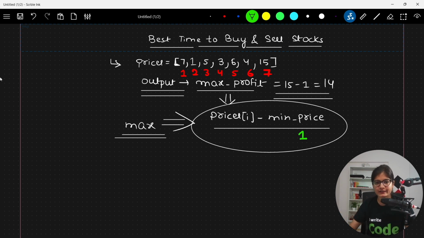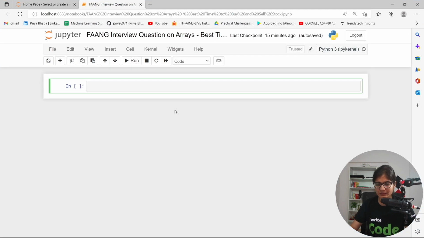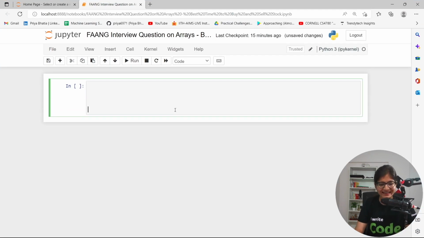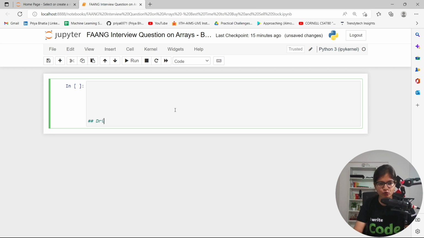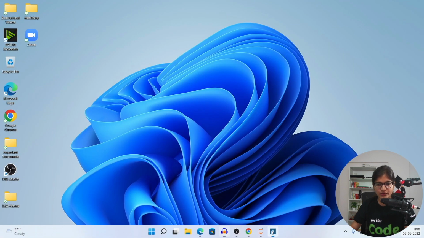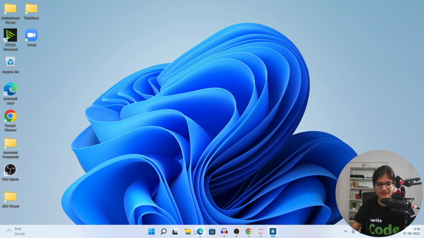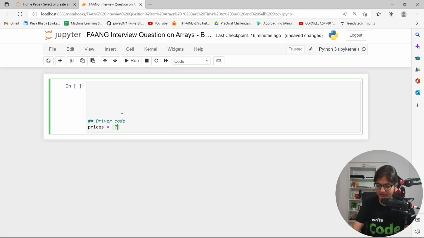Whatever I am saying here, let me do the implementation of the same, so that the things I am talking about will be pretty clear to everyone. Let me write the driver code first, where I can take the prices as a list. Let me take the same numbers here: 7, 1, 5, 3, 6, 4 and 15.